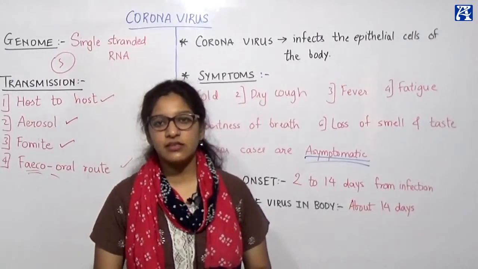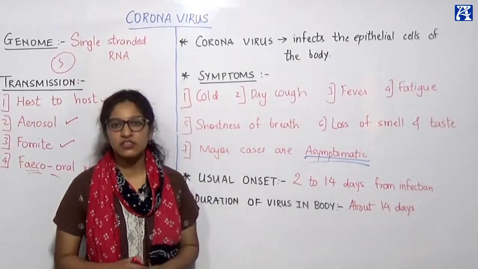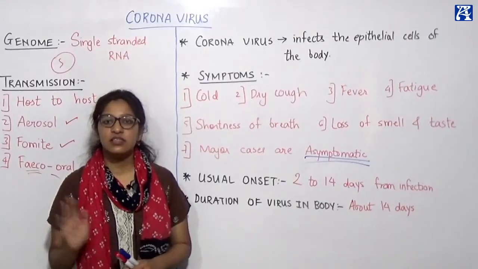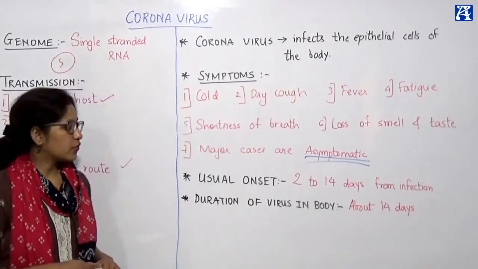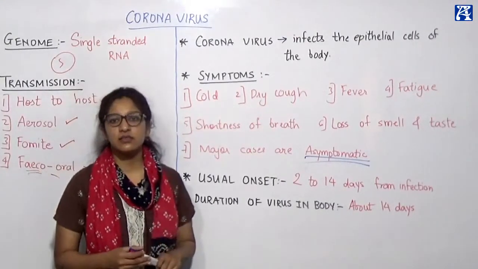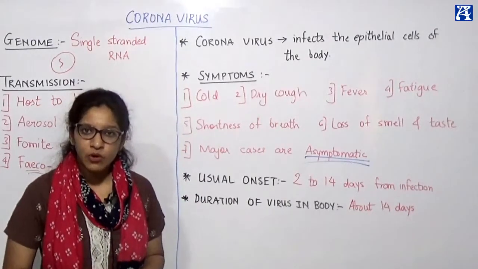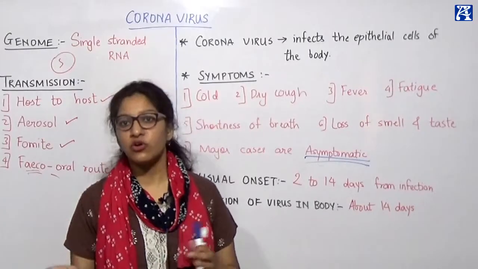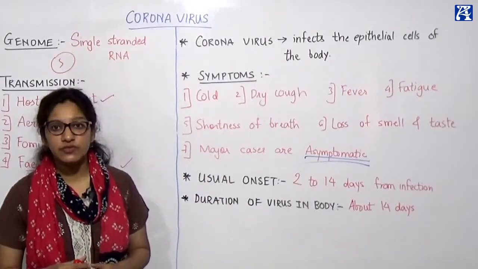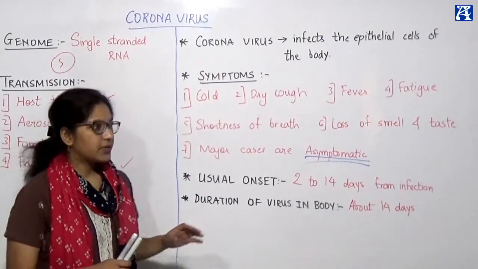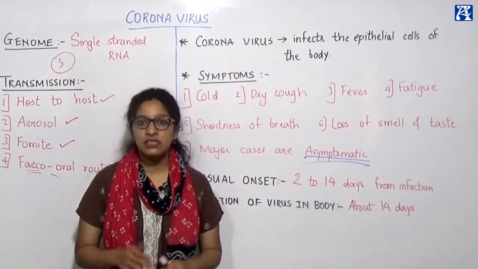After the 14th day, the virus becomes incapacitated or incapable and is excreted out of the body. So 14 days is usually considered the viable period for the virus to live in the body. It can be more or less depending again on the immunity of the patient. Absolutely. Some people, there are a lot of cases these days.